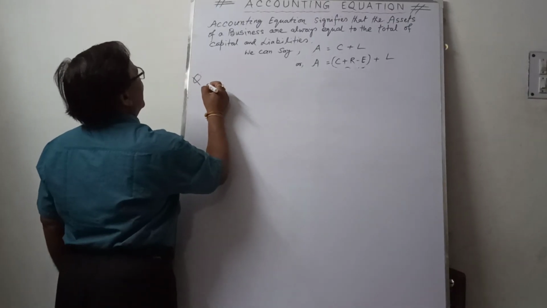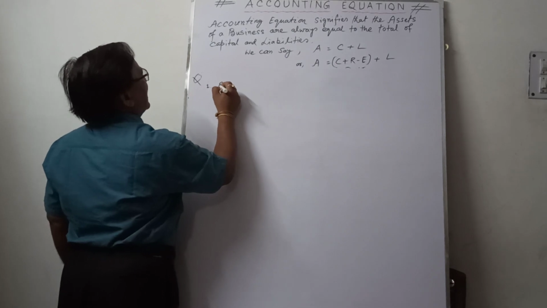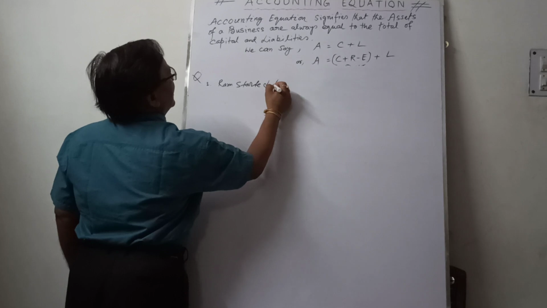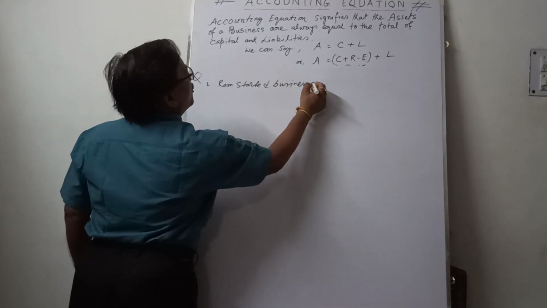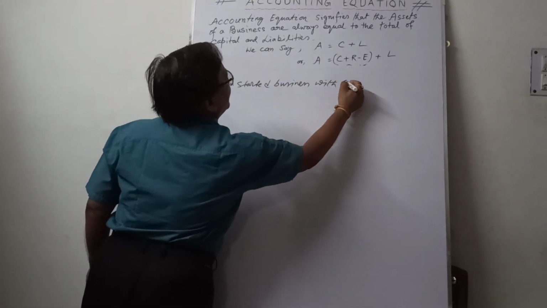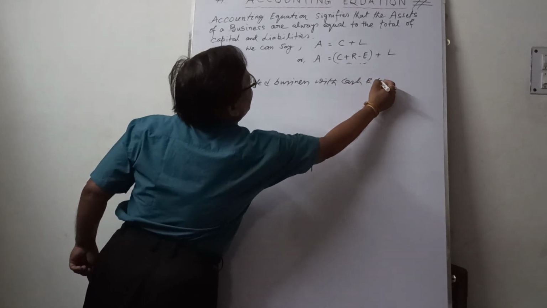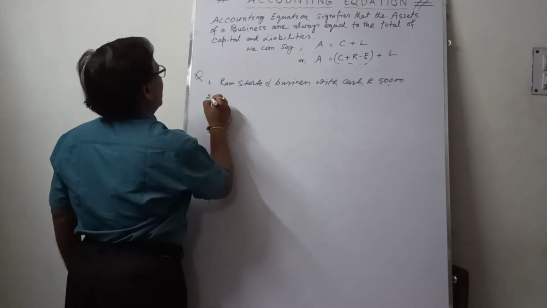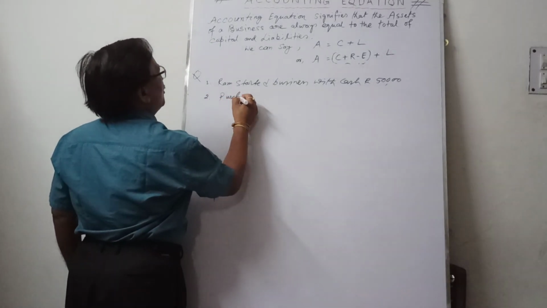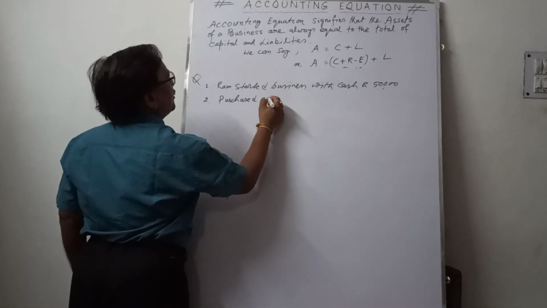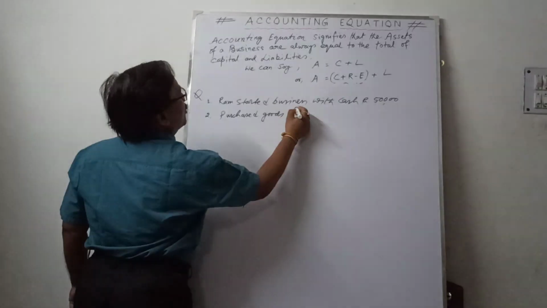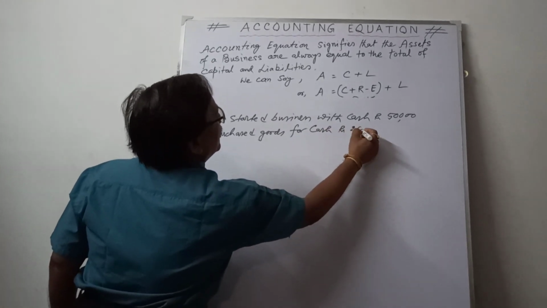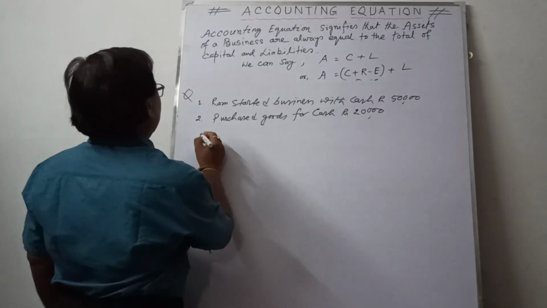Question number 1: Ram started business with cash rupees 50,000. Point number 2: purchase goods for cash rupees 20,000.